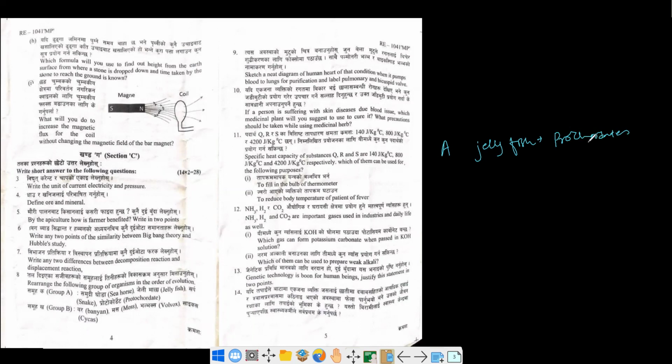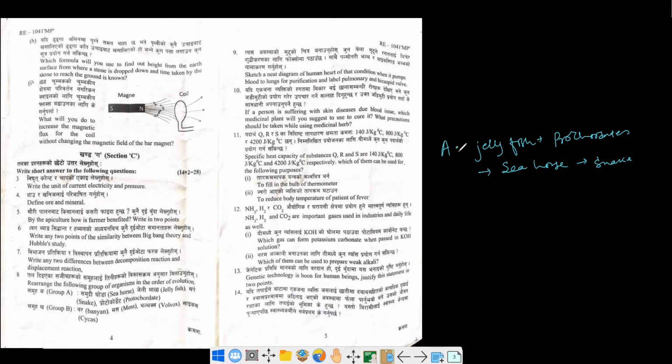Prochordates like Urochordata, Hemichordata, and Cephalochordata. Then we can move on to Chordata. It's a snake, and then finally the more developed. So this seahorse, here comes first the seahorse, and then finally the snake. So this is how we can arrange from less developed to more developed.